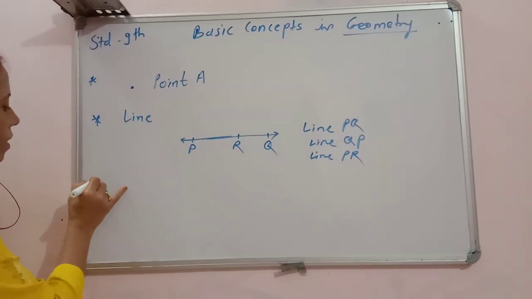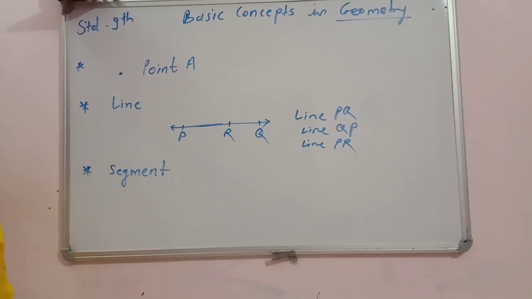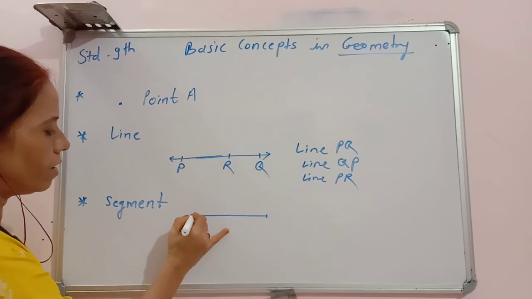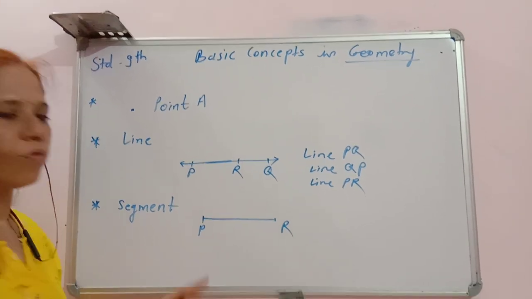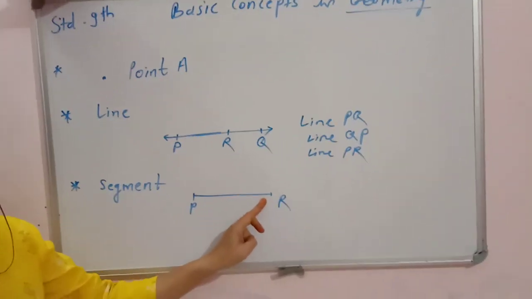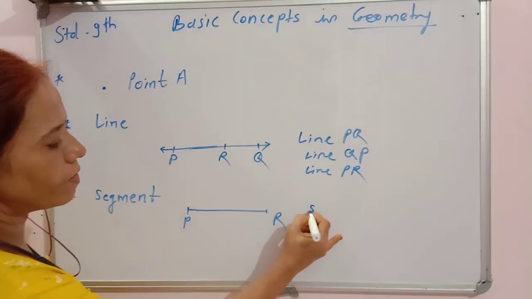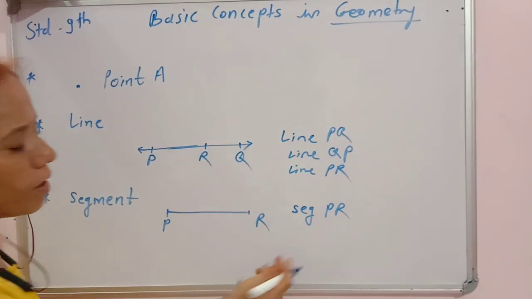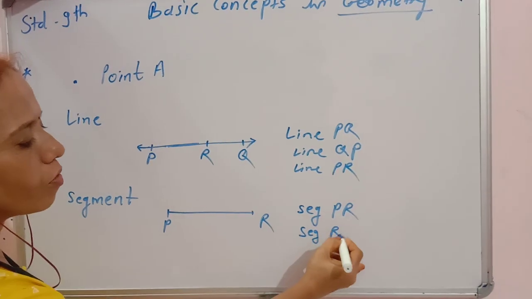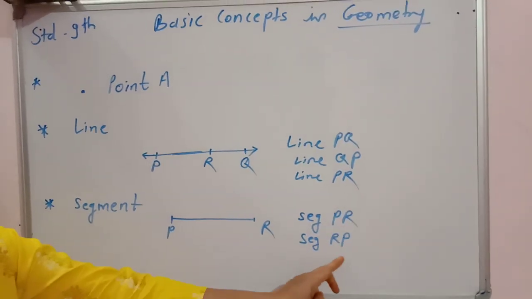Now the third concept is segment. If I have taken only this part, suppose this is PR I have drawn here, then it is a segment. It is a part of a line. It is segment PR, and this point P and this point R are the end points of the segment. It can be read as segment PR, or you can take R in the beginning, segment RP also, because both are end points.